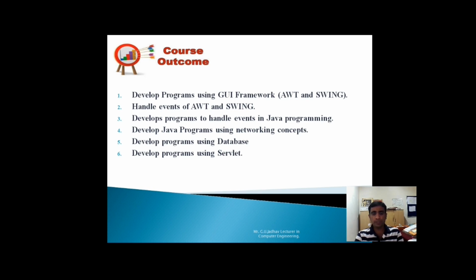For example, we can develop a program for chatting between two systems. So that is called a networking concept. Such kind of programs will be developed in the fourth chapter, which is called developing Java programs using networking concepts. So after completion of the fourth chapter, you will be in a position to develop Java programs by using different networking concepts.